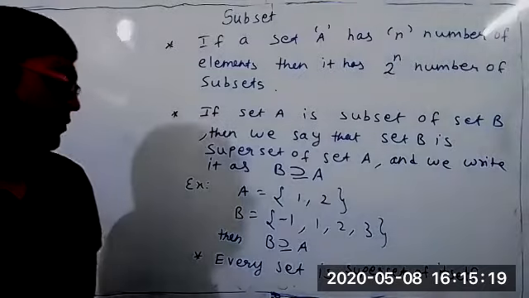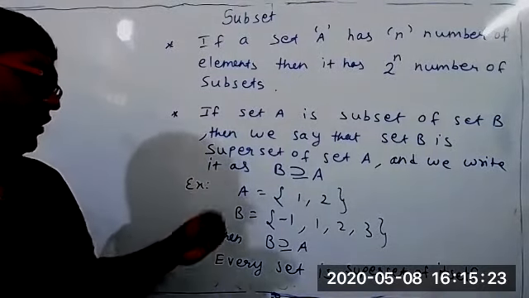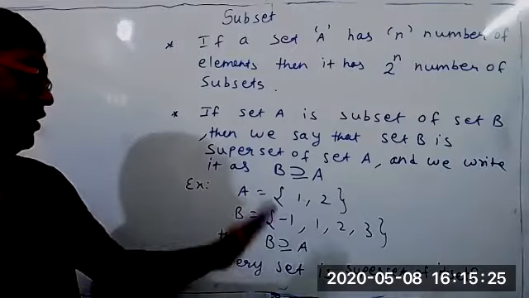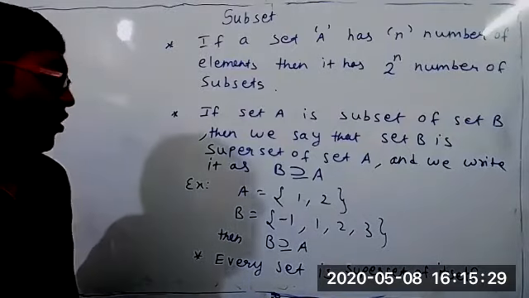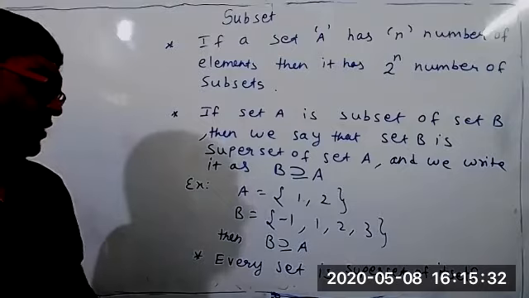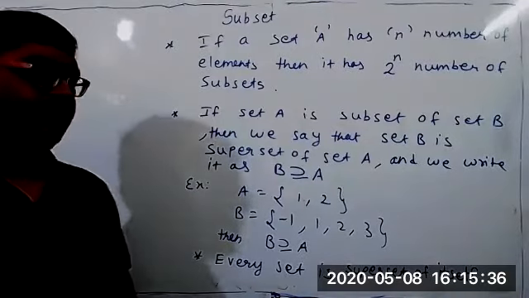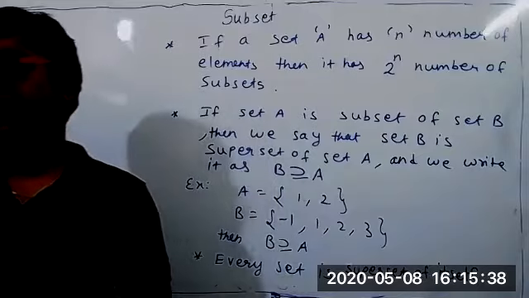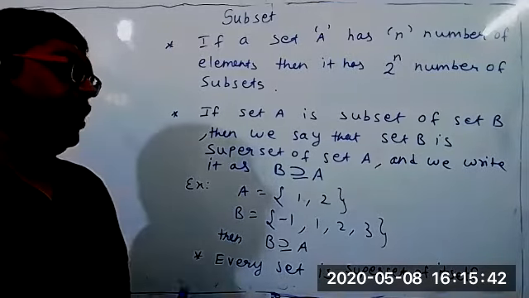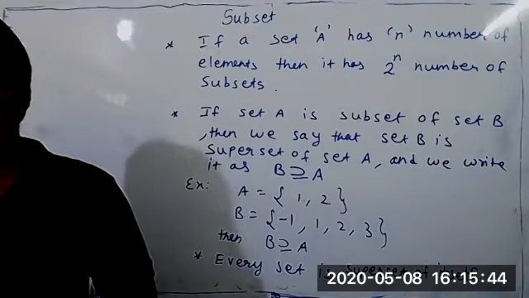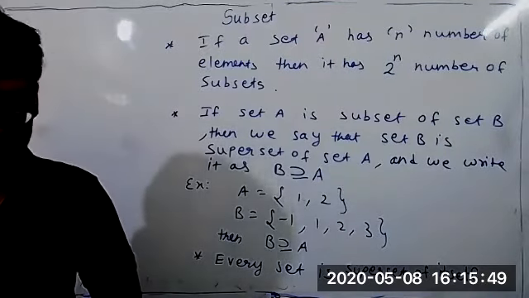I wrote imply since all the elements of set A are in set B, that implies A is a subset of B, but the symbol has no significance. You can directly write A subset of B, or B superset of A.